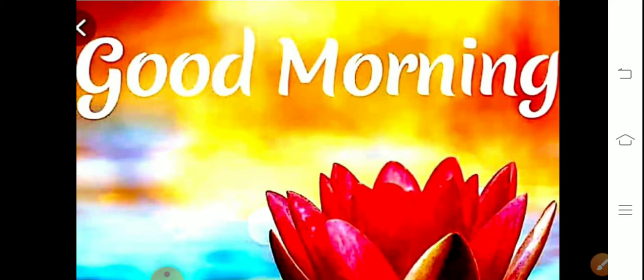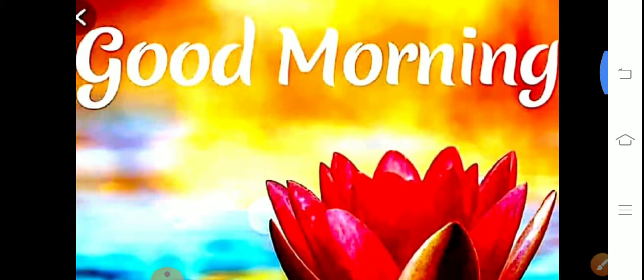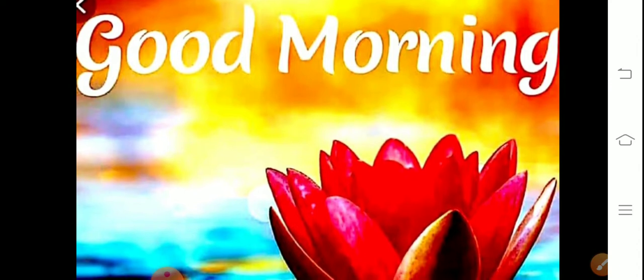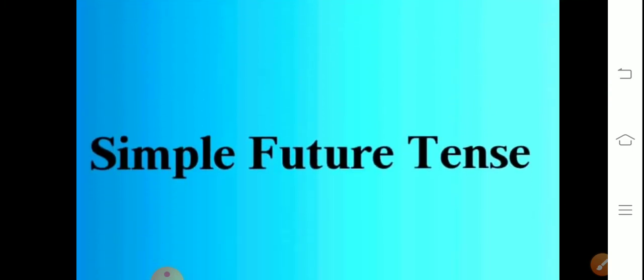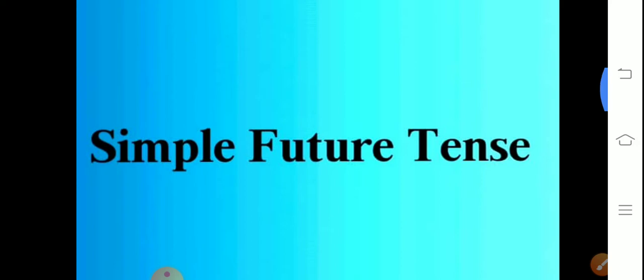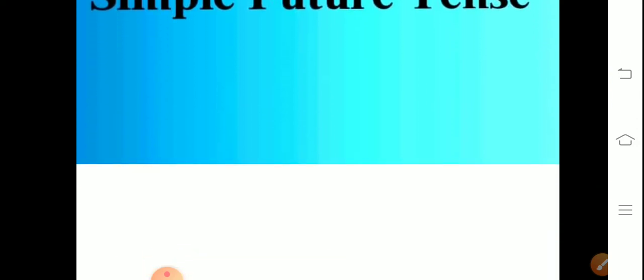So, today we are going to continue with our tenses chapter. From that, I have taken one of the smallest topics, you can say, simple future tense. So, we are going to start with the simple future tense. So, what is the future? All of you know that future means that which has not happened still, that will happen tomorrow or any other day, that is an unpredictable thing. Okay, future means tomorrow, present means today, and past means yesterday. Okay, so we are going to start with the future tense, simple future tense.